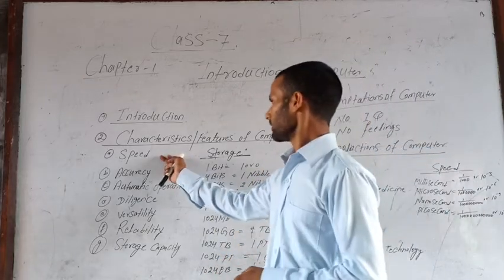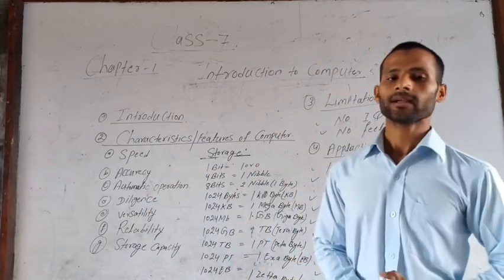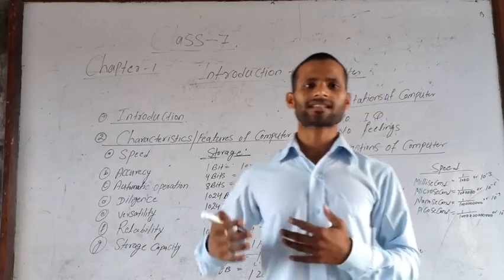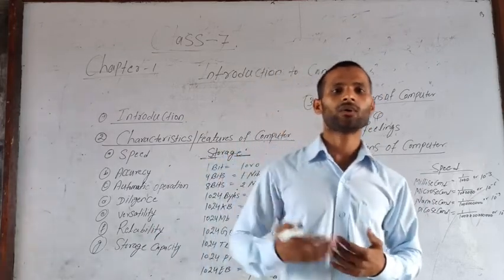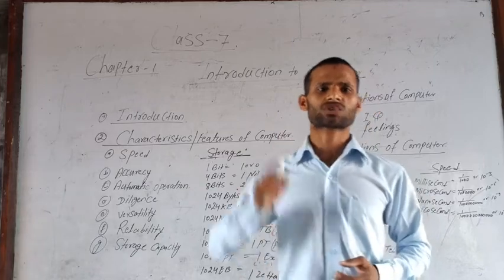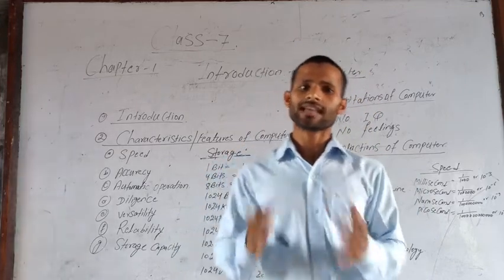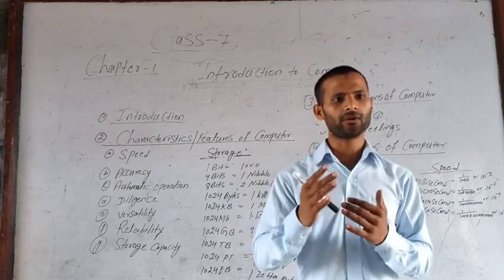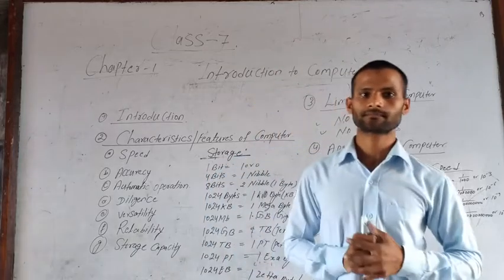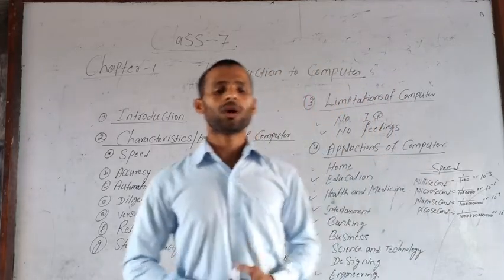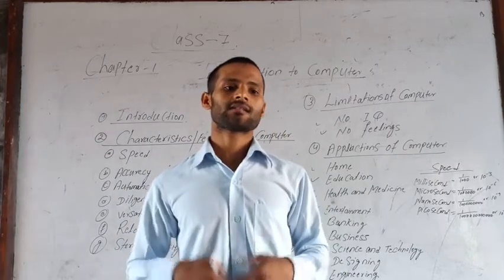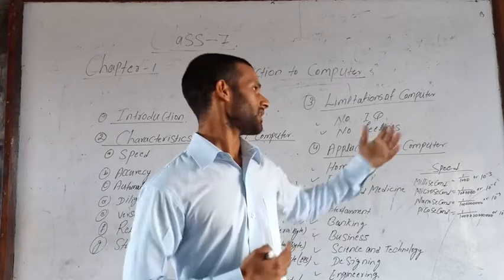The first one is speed. Our computer works at very high speed, like the speed of light. You know in science that the speed of light is very fast, super fast. The working speed of our computer is the same as the speed of light. The computer processes all the tasks and operations through electric pulses.